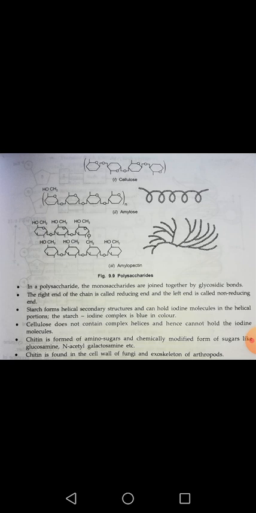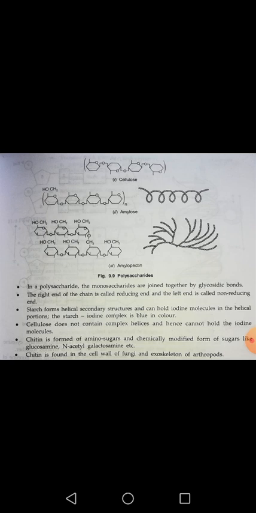Now one additional thing I want to discuss with you: in a polysaccharide the monosaccharides are joined together, and you know very well that a bond is required to join two monomers, and this bond is called a glycosidic bond. While a long chain is forming, there are two ends of the chain, a left end and a right end. The left end is called the non-reducing end of the polysaccharide chain, while the right end is called the reducing end.